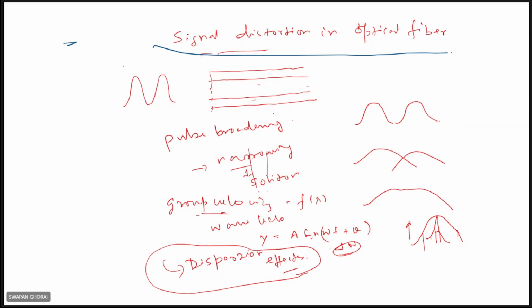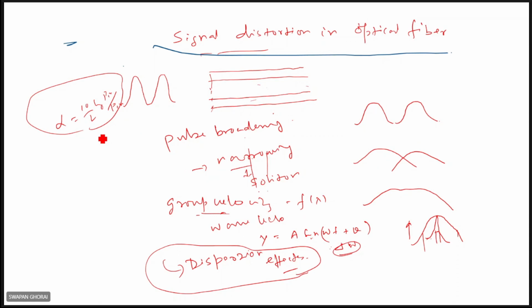We have seen P input, and alpha, that is attenuation. You can determine it as 10 by L log of P input by P output. And the causes, we have seen, are mainly absorption and scattering, but other losses are also there. Under absorption, we have seen it.